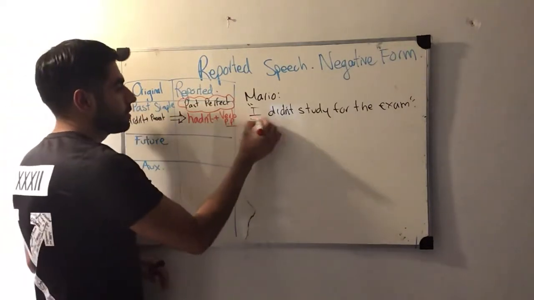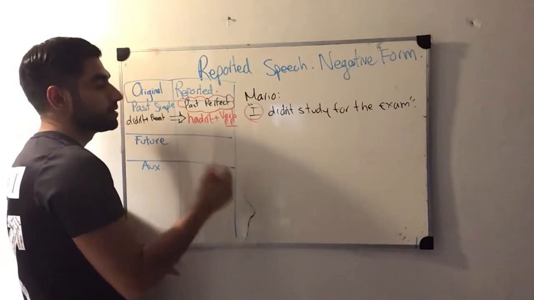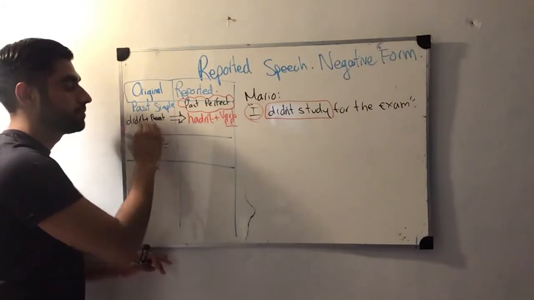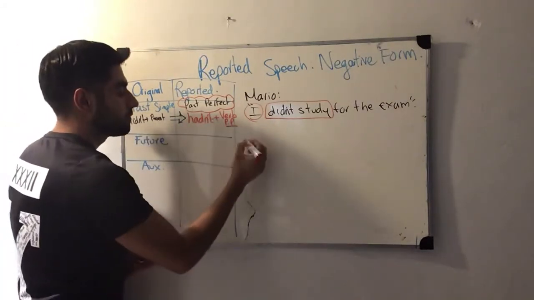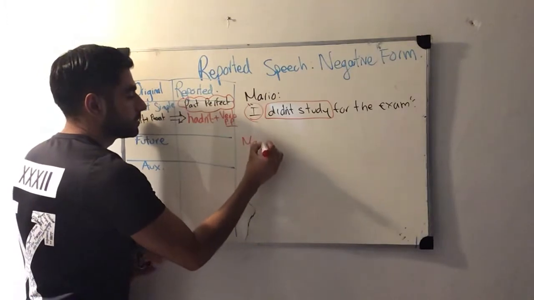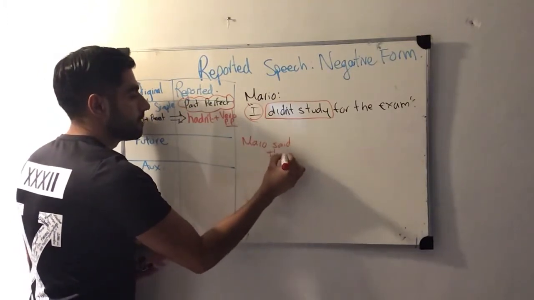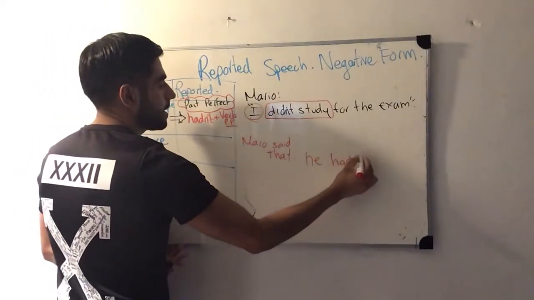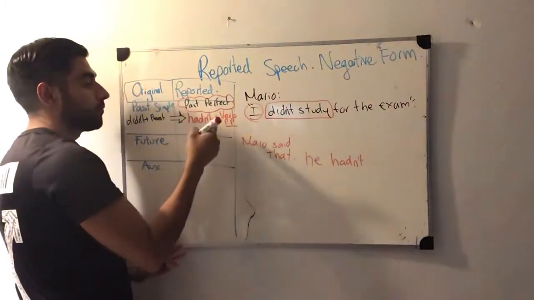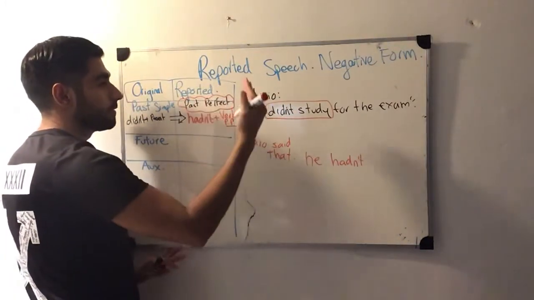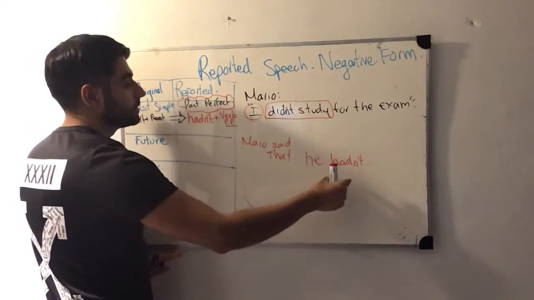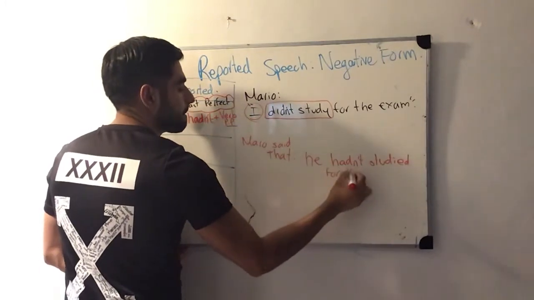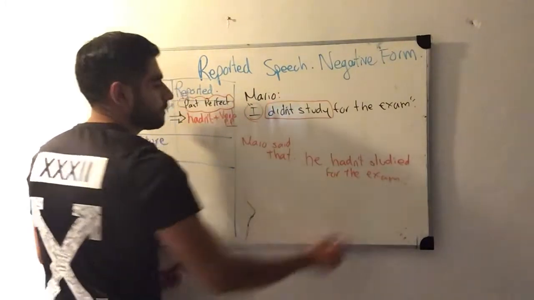You guys already know that we always have to change the personal information, and we always have to identify our main tense. The main tense is past simple in negative form, so we have to change it over here. So we say: Mario said that he hadn't studied. Study is in present, so we have to use a verb in past participle form, the one of the third line: study, studied, studied. So, studied for the exam. Okay, that's going to be the first example.